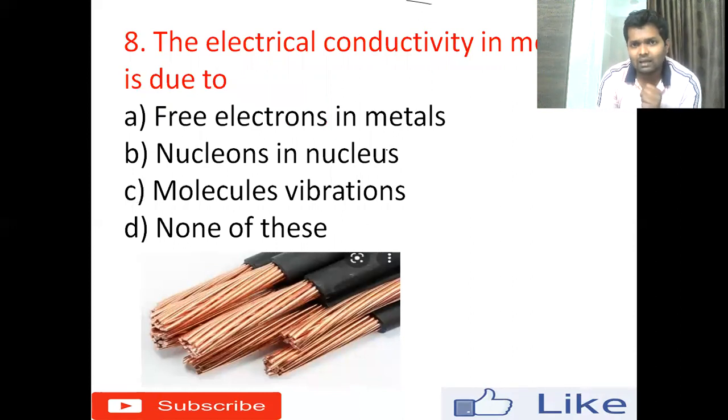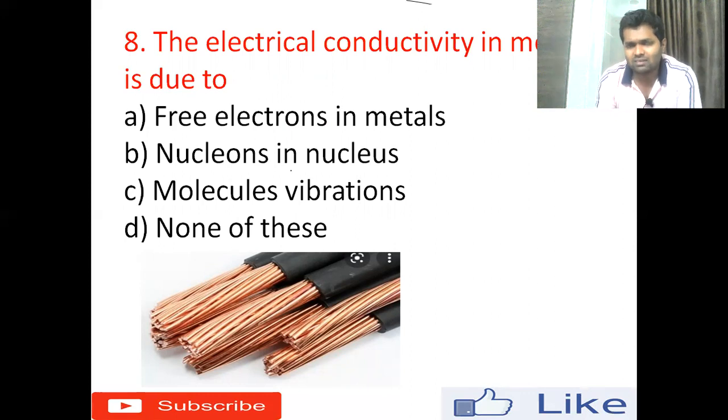The electrical conductivity in metal is due to: option A, free electrons in metals; option B, nucleons in nucleus; option C, molecular vibrations; option D, none of this. So what is conductivity? Conductivity is the process of the passing of electricity from one point to another point.